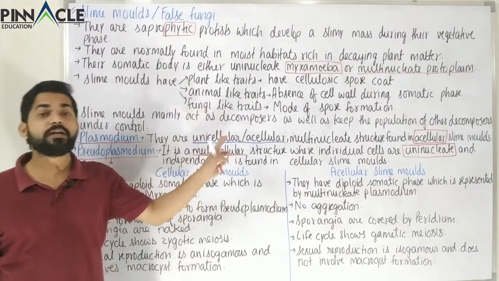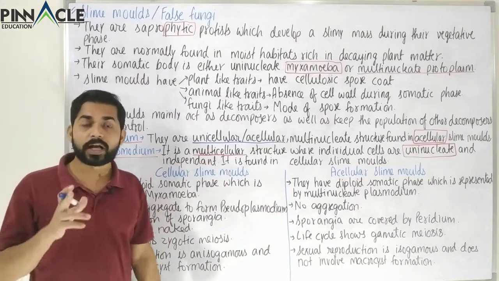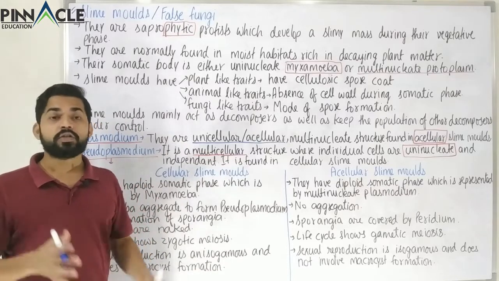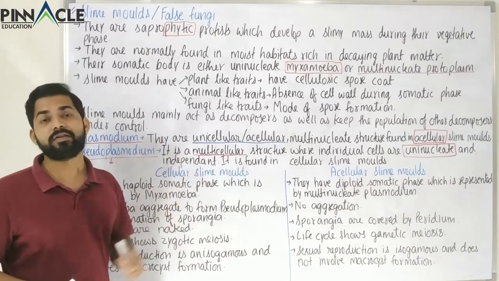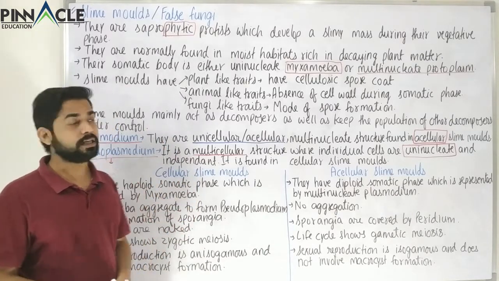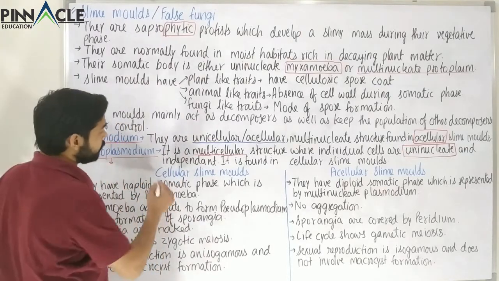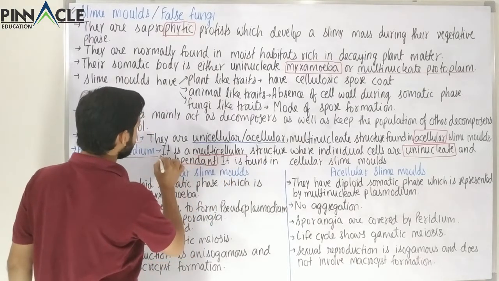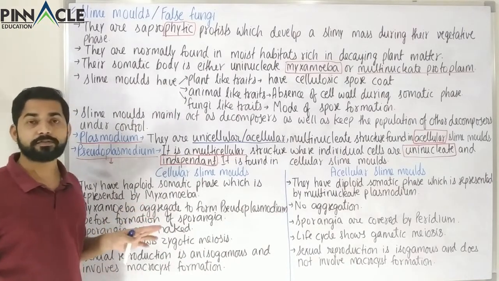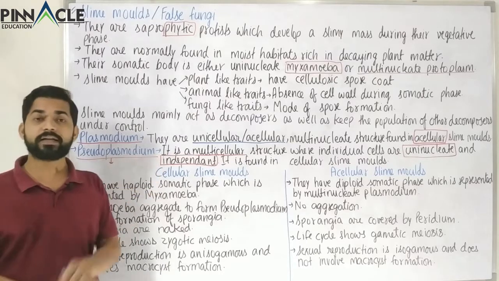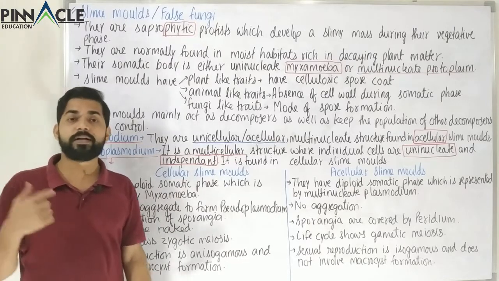So if different slime molds are coming together, that means all those slime molds were individual organisms. So these have come together as a community. So this is not exactly multicellular, it is just an association of different cells. So therefore all those cells are called independent. All those cells which have aggregated are independent from each other. So in the cellular form of slime molds, all the cells which have aggregated are independent of each other. These are not very much dependent on each other.